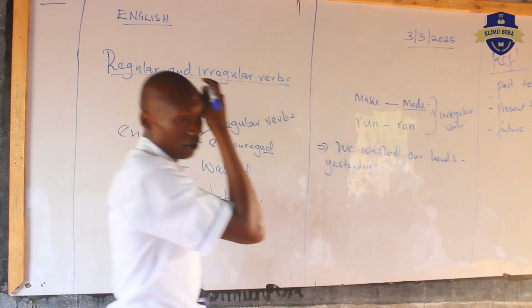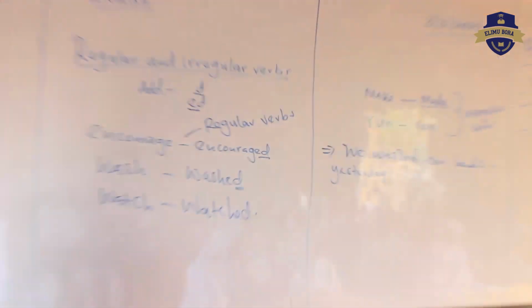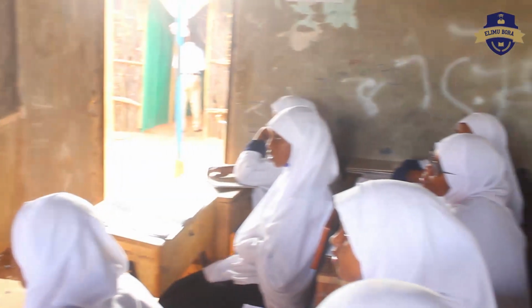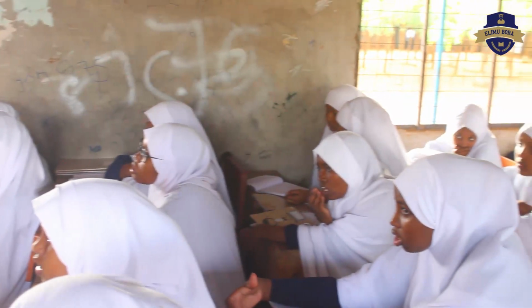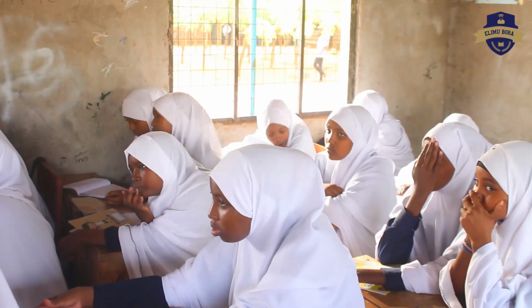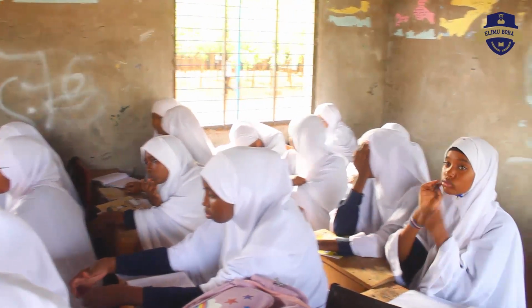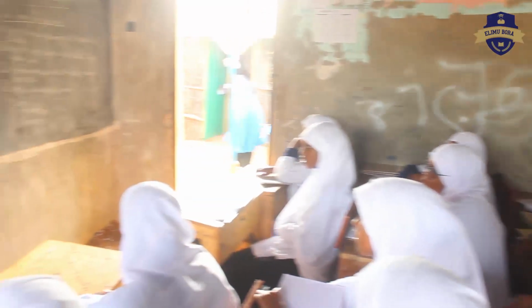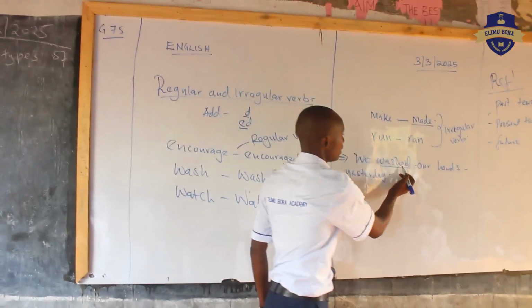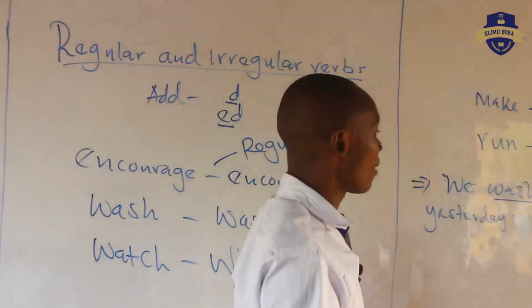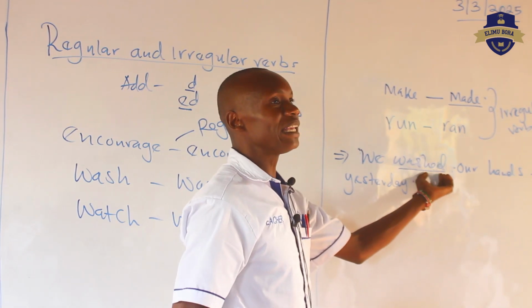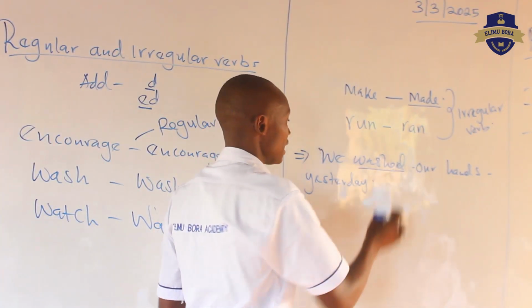Class, can you read the sentence? We washed our hands yesterday. So this one, is it a regular verb or an irregular verb? Why are you saying that it is a regular verb? Because the verb here, wash, you add ed to it. The past tense of the verb that you are given in this sentence, you add ed to it. So this shows that this one is regular.